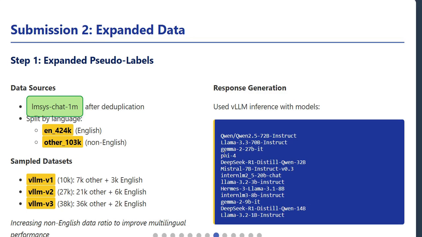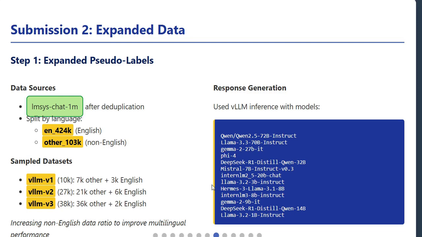Notice how they're progressively increasing the proportion of non-English data to improve multilingual performance. This is really smart given the multilingual nature of the competition. For response generation, they used VLLM inference with a whole bunch of models, from Qwen2 72B down to smaller models like Llama 3.2 1B. This diverse set of models helped generate a variety of responses that would later be pseudo-labeled.